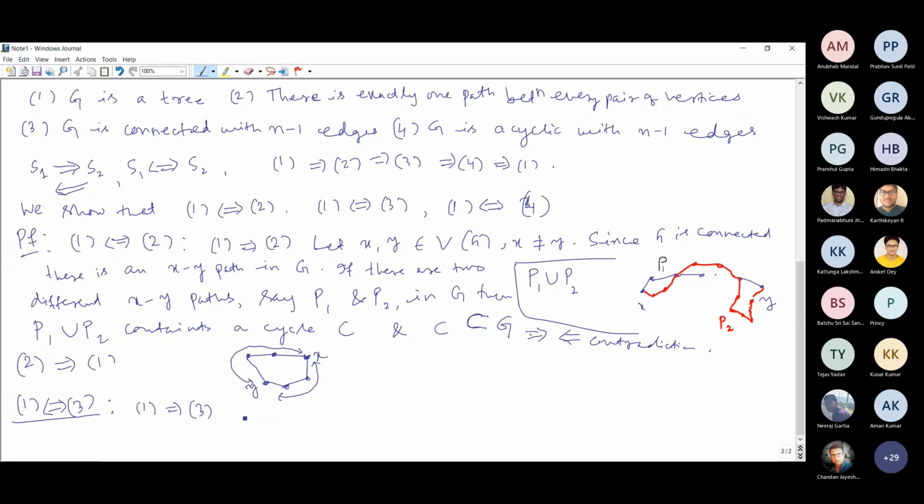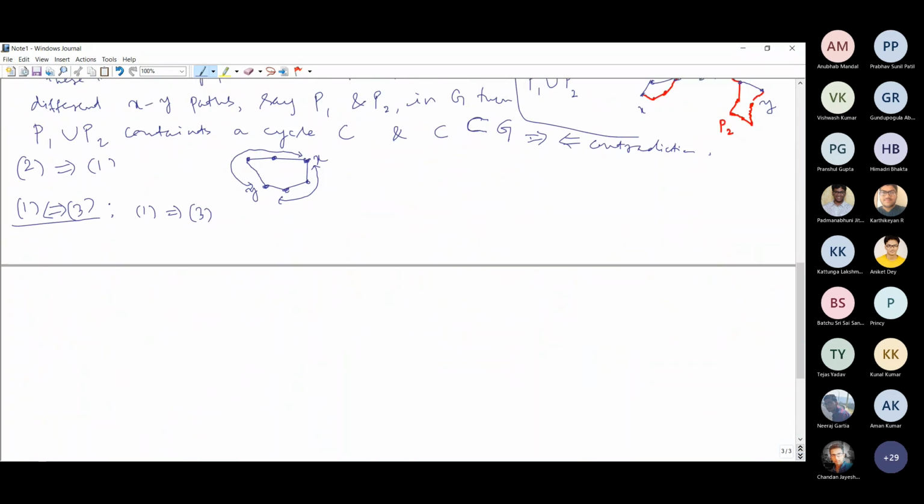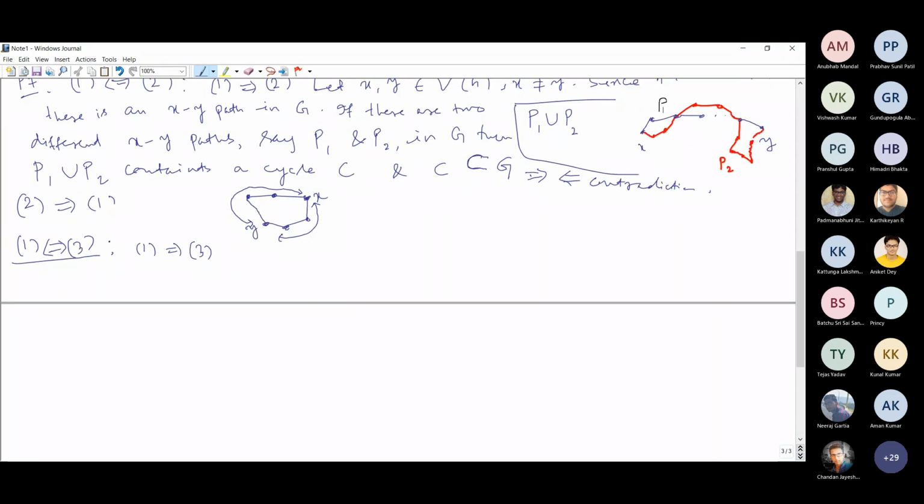In the graph G, n is the number of vertices. So we may prove this by the method of induction. We shall do induction on n, the number of vertices. In the base case, when n is equal to 2, you are having two vertices, and our assumption is that the graph is connected and acyclic.